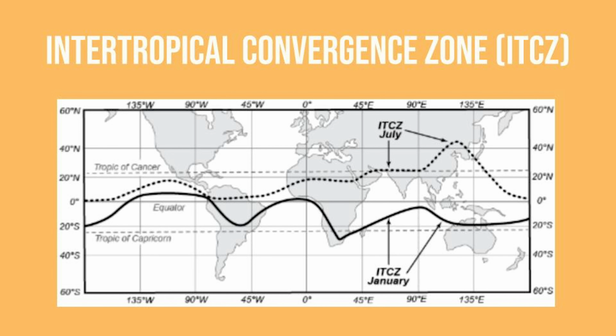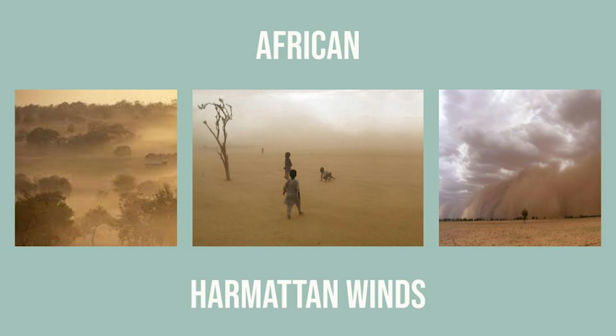This wind that carries all of the dust from the Sahara Desert creates a huge dust storm called the Harmattan. The Harmattan occurs roughly from December to January each year and causes a lot of health problems as well as agricultural problems. The ITCZ and the Harmattan are what cause the dry season in Africa.